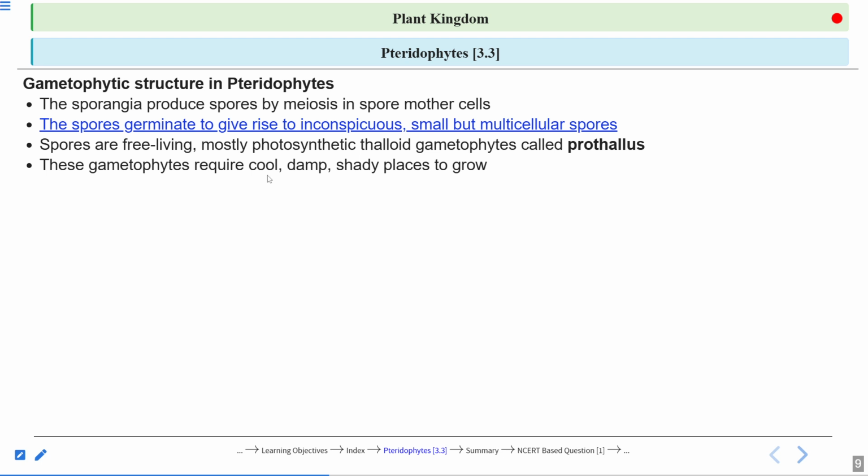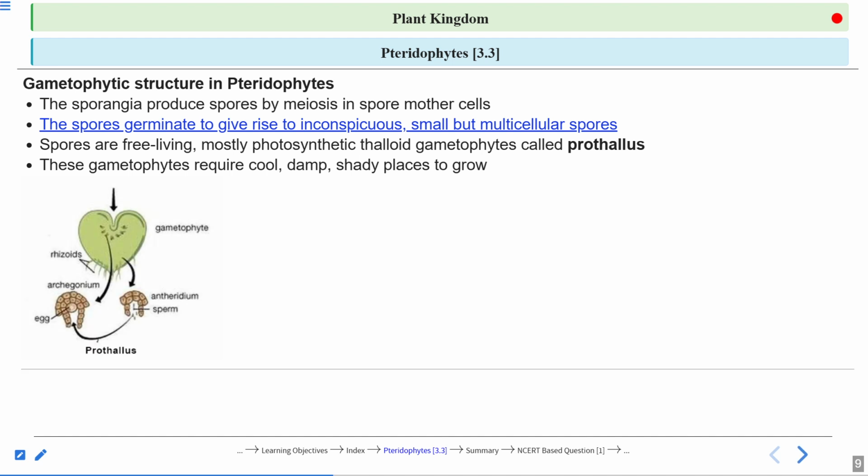These gametophytes require cool, damp, shady places to grow. So here you can see a heart-shaped prothallus-like structure, and they bear the reproductive organs, right?